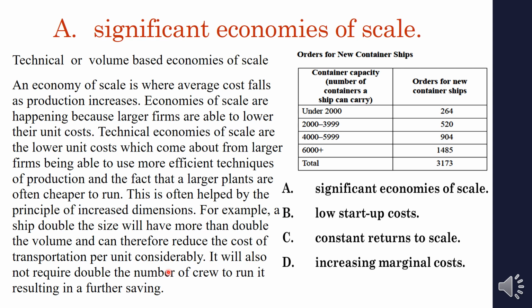It will also not require double the number of crews, resulting in further savings. So if higher capacity ships can reduce the cost, that's why more demand is there. Container ships that carry 6000 plus containers have demand increased to around 1485. Clear? So that's what I said, that particular firm will have significant economies of scale. Okay, the next.